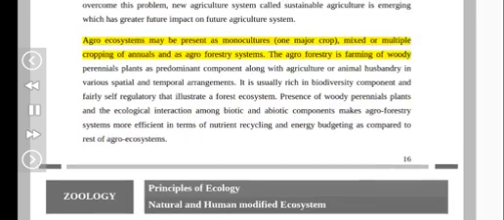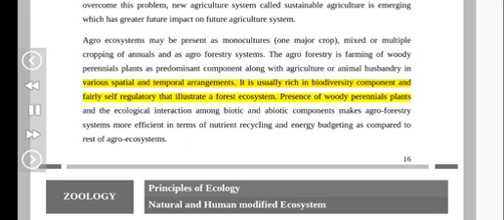Agro-ecosystems may be present as monocultures, with one major crop, as mixed or multiple cropping of annuals, and as agroforestry systems. Agroforestry is farming of woody perennial plants as the predominant component along with agriculture or animal husbandry in various spatial and temporal arrangements. It is usually rich in biodiversity and fairly self-regulatory, resembling a forest ecosystem. The presence of woody perennial plants and the ecological interaction among biotic and abiotic components make agroforestry systems more efficient in terms of nutrient recycling and energy budgeting as compared to the rest of the agro-ecosystems.